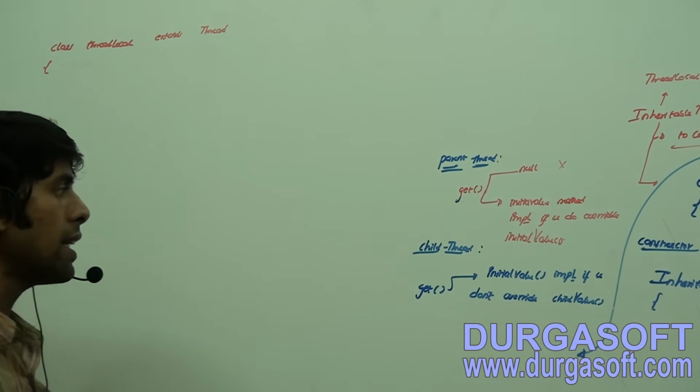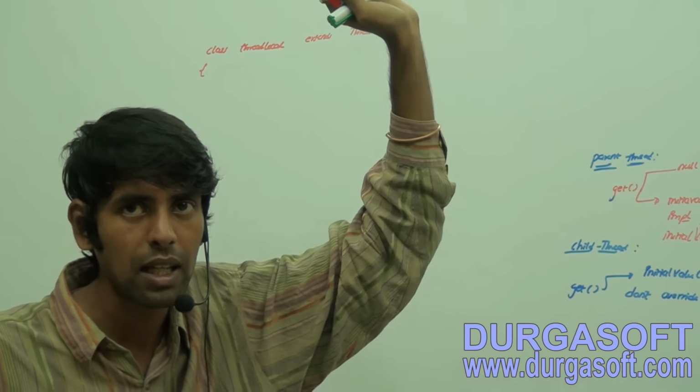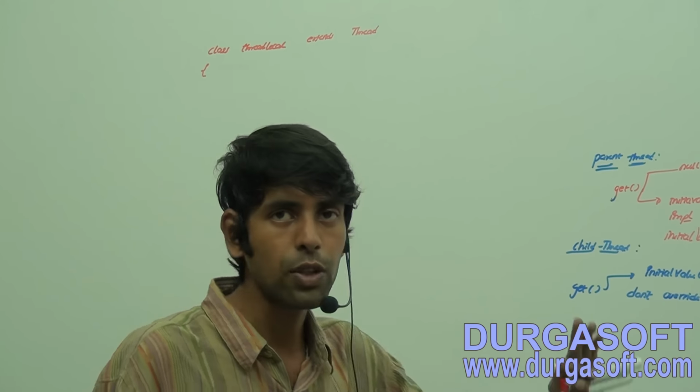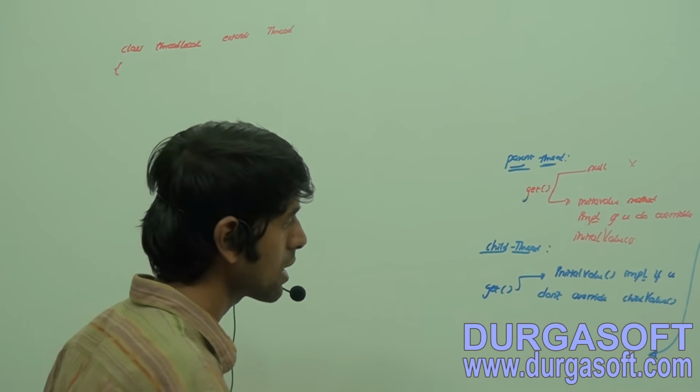And in case you don't override this initial value, then what will be the value? Null only. That's very important here.